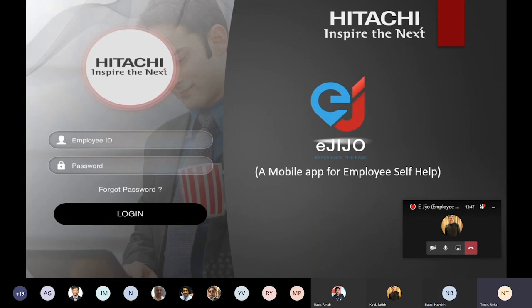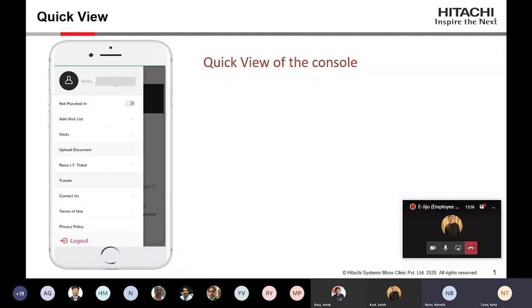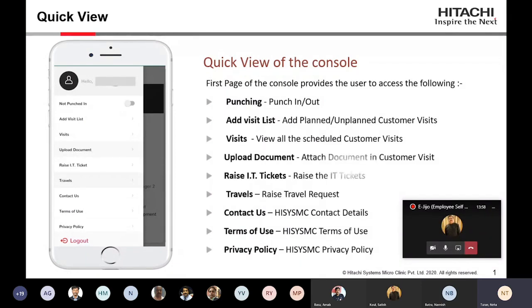I'll walk you through the features of eGijo that will help explain why it is named eGijo. First, I'll give you a quick view of all the features available in this application. You can punch in, punch out. You can add a customer visit, whether you are planning to go to a customer or it is unplanned, so you can reach the customer site and mark that you have visited. You can view all your scheduled visits in the past or in the future.